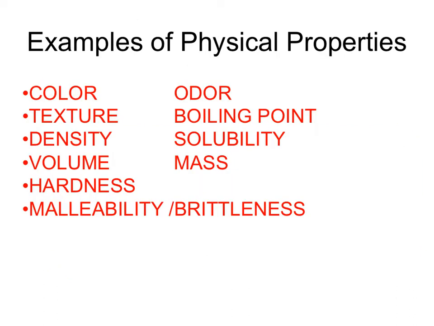Some examples of physical properties would be color, odor, texture, boiling point, in fact any of the points, melting point, freezing point, density, solubility, which is the ability for a substance to dissolve in a certain amount of water, volume, mass, hardness, and malleability or brittleness. Malleability is the ability to bend and mold into different shapes. All of these characteristics describe a substance as it just sits there without it actually going through a change. Physical properties are just describing the appearance of a substance.